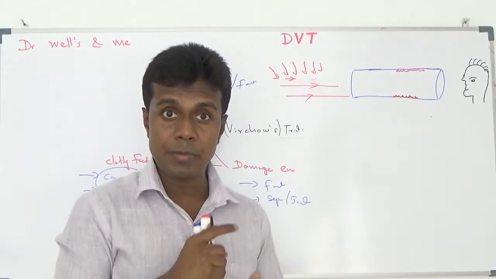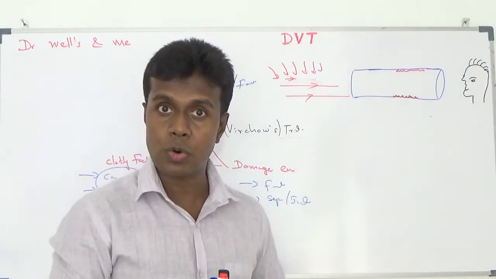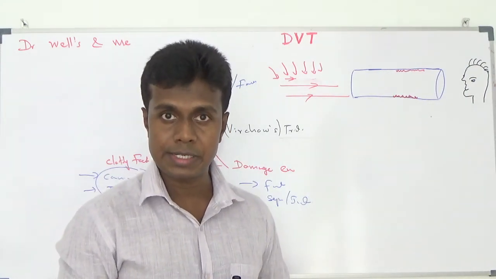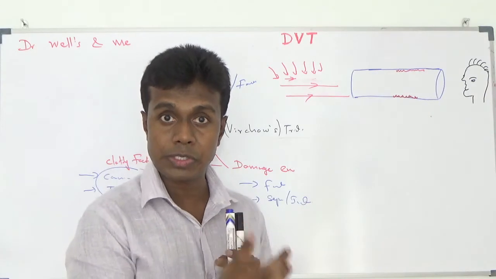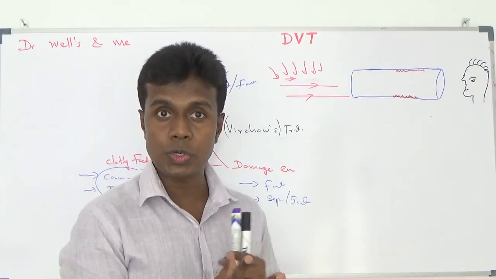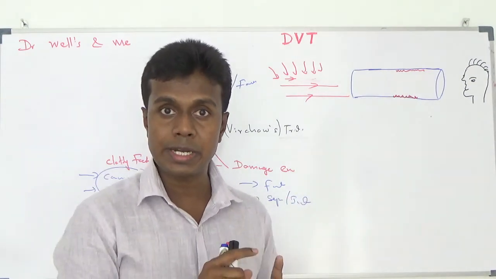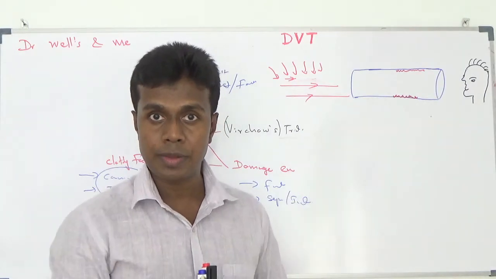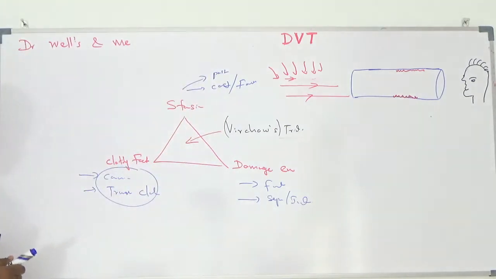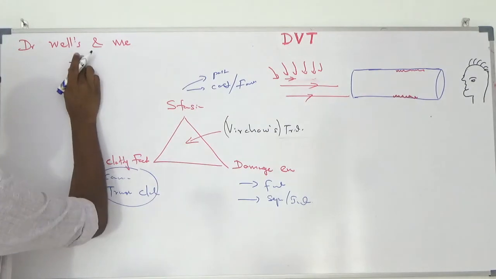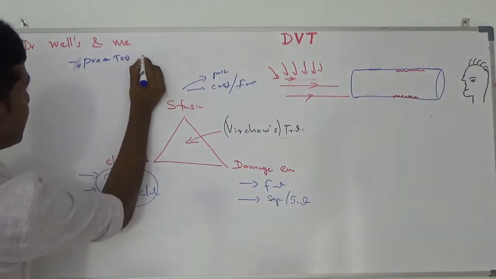Then he said, shall we formulate a prior to test probability score for DVT? Then I said yes. Then Dr. Wells designed a system, a questionnaire, prior to test. You should go through those history points and the questionnaire in order to decide what test you are going to do next or not. Because it is prior to test, we are going to call it pre-test probability.